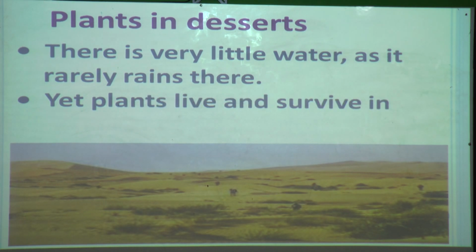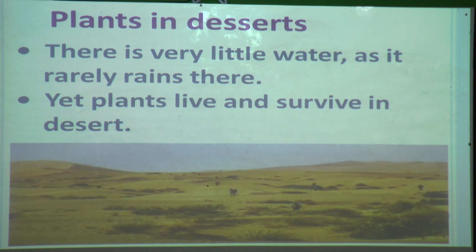Yet plants live and survive in the desert. You know that water is a basic need of plants, though there is little water in the desert, plants grow there and survive. Dear students, if you have potted plants in your home and you forget to water them, they will get dry, you know that.